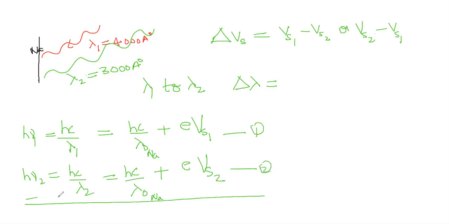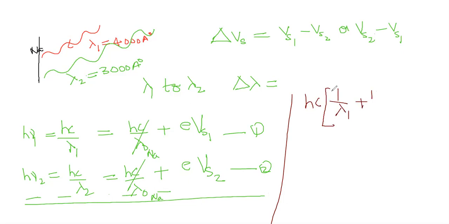What will you get? If you subtract these equations, this term will obviously get cancelled. Now, what will happen on the LHS and RHS? Hc will remain common on the LHS, 1 by lambda 1 minus 1 by lambda 2, is equal to, on the other side, e into Vs1 minus Vs2.